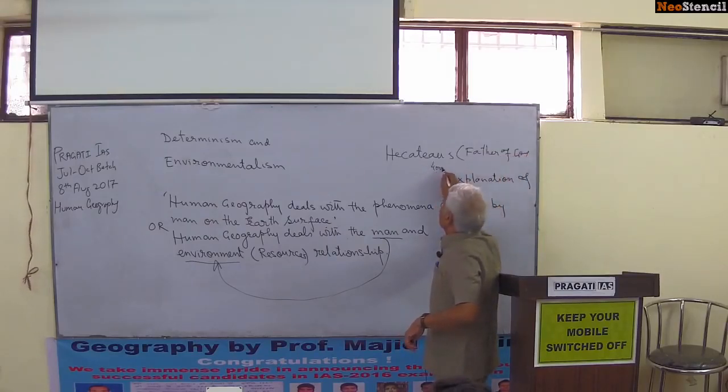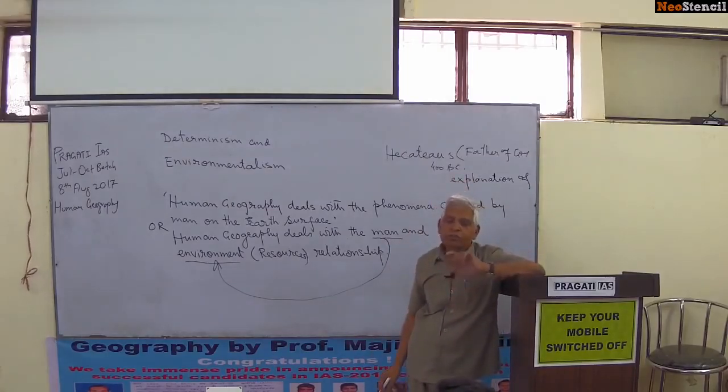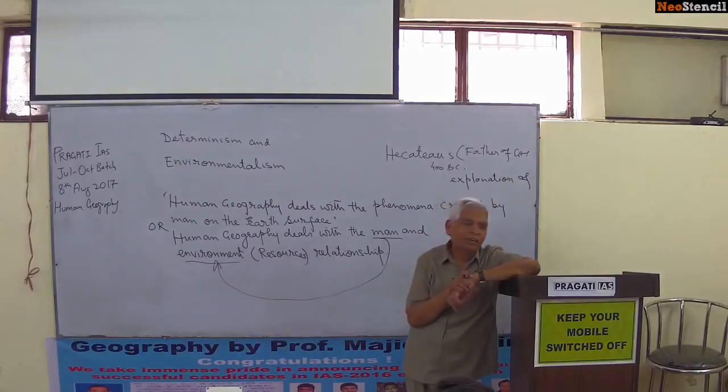About 400 BC, he wrote the first book of geography. Homer was a poet, but Hecataeus was the person who wrote the known world geography. That's why he is called the father of geography.